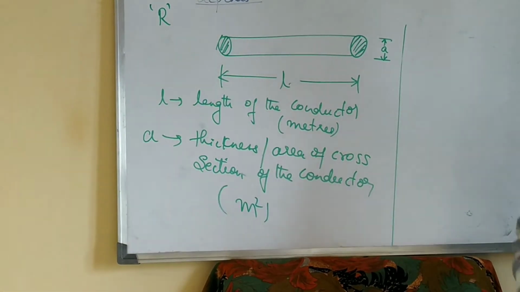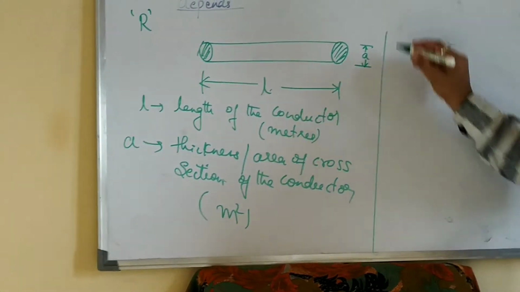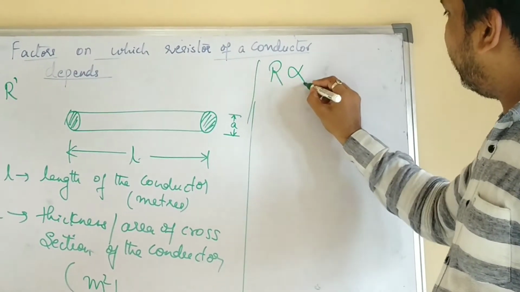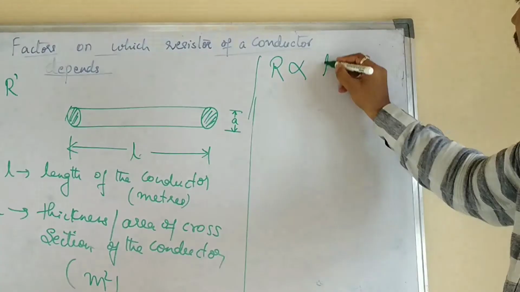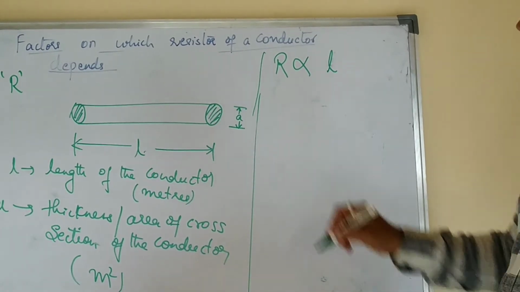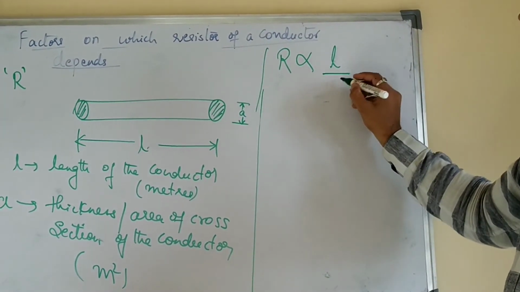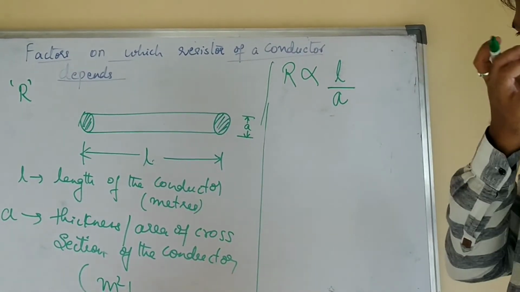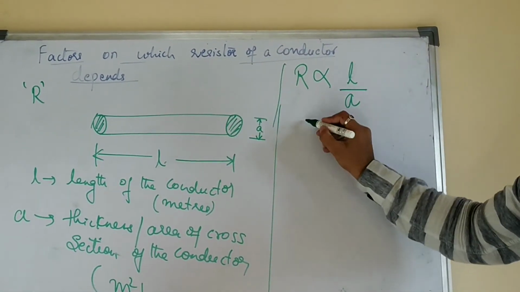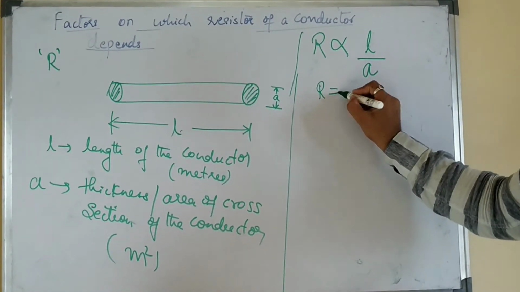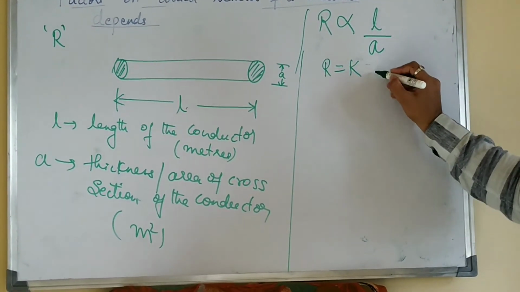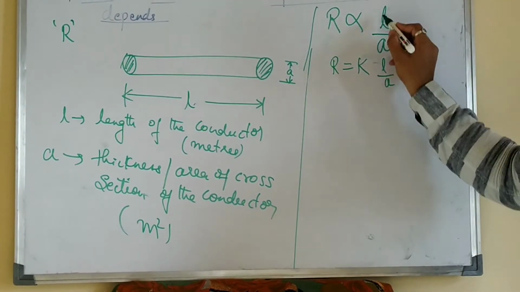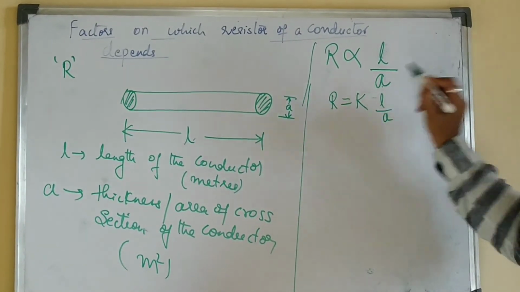But how exactly is it dependent? That is the question. Now see here. Resistance of a conductor is directly proportional to the length of the conductor, and the resistance of the conductor is inversely proportional to the area of cross section of the conductor. Now, when you remove this proportionality sign, we should introduce a constant, that is R = K into L by A. Directly proportional means numerator, inversely proportional means denominator.